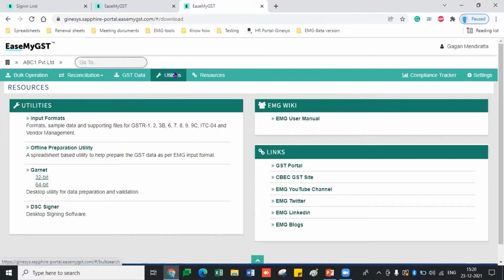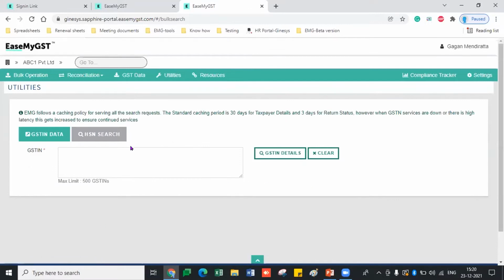Now coming to the utilities section. So what does the utilities section say? This is a totally new section for the EMG users. In this, we will provide you the GST details, all the details regarding the filing of the counterparty GST.